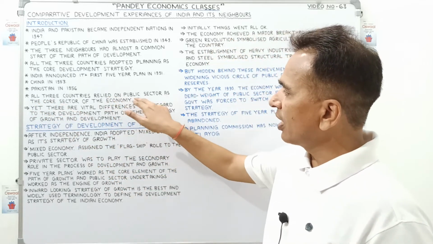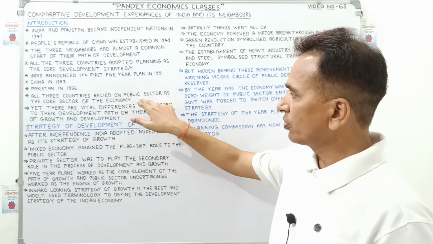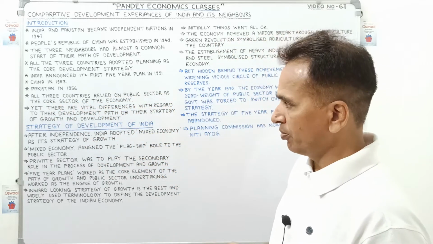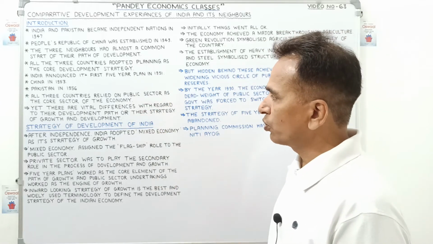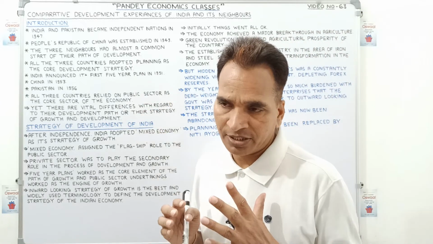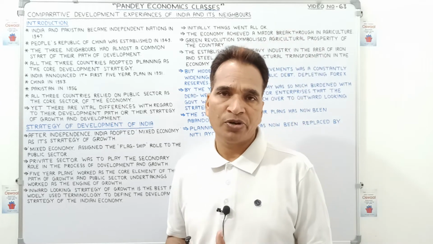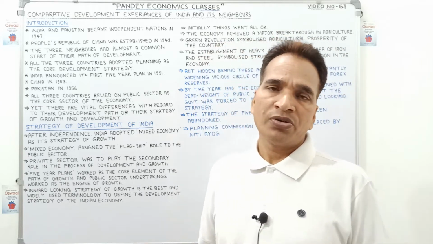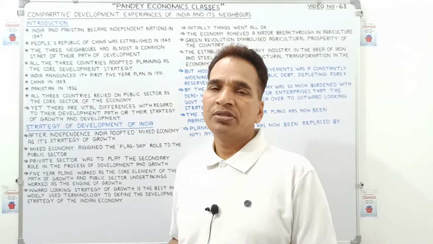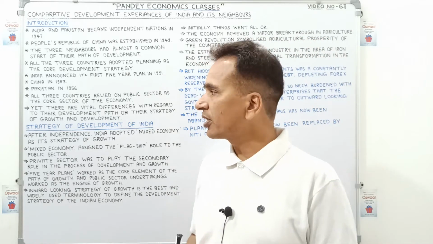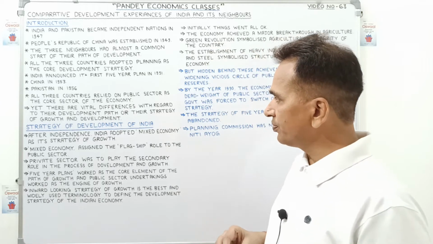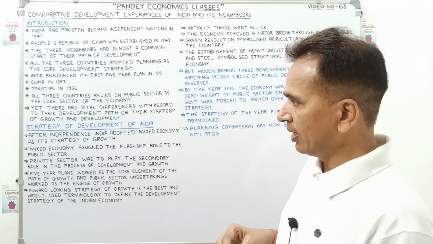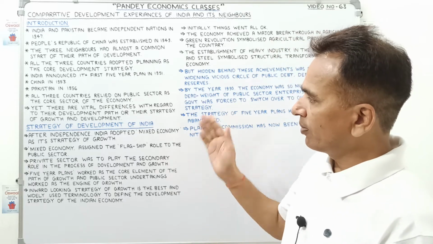All three countries relied on the public sector, as I told you, as the core sector of the economy. The core sector means the strategic or critical sectors that were very important for the economy, like energy, road, transport, communication, and agriculture. All these sectors would be the monopoly of the government, or the public sector, for developing the economy.